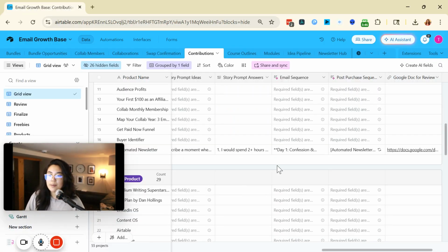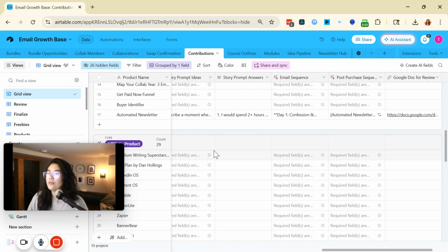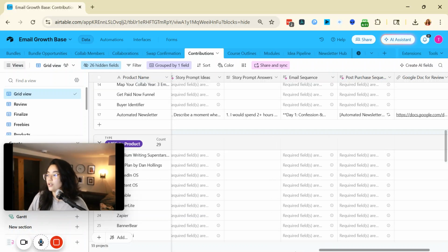All right, so I personally host everything on Airtable. I think it is the better version of Google Sheets as well as the better version of Google Drive. But basically, I want to walk you through mostly three tabs that I focus on when it comes to product creation. And that is the contributions tab, in terms of all the things that I recommend and create myself, the course outlines, as well as the modules tab, right?